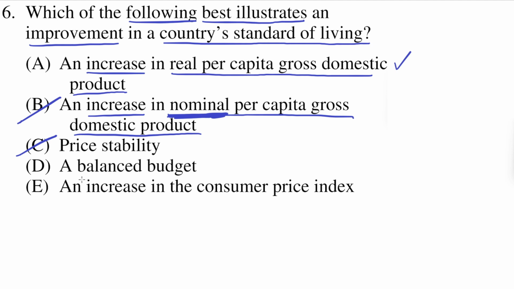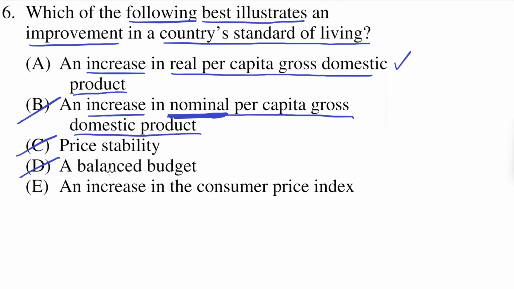D says a balanced budget. So a balanced budget just means a country's government is spending and earning equally. So they're not spending more than they have. And that doesn't necessarily mean an increase in a country's standard of living, because a budget can be balanced for a country, but their economic output per person could still be low.